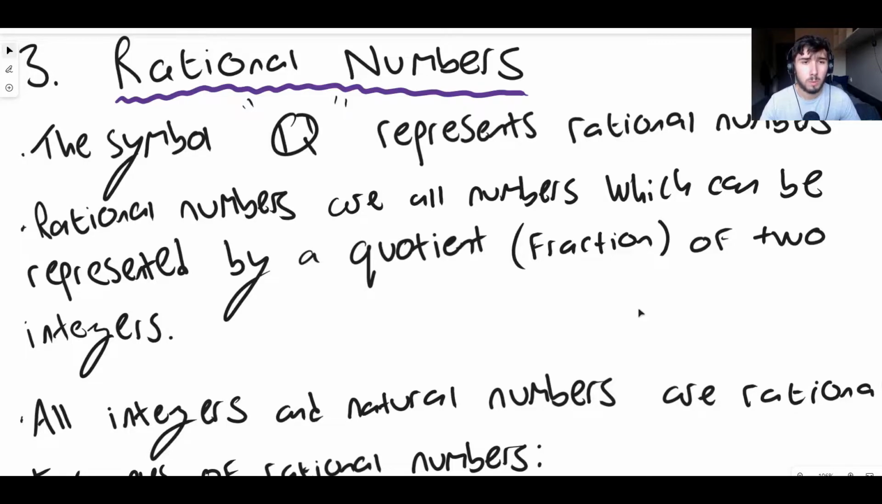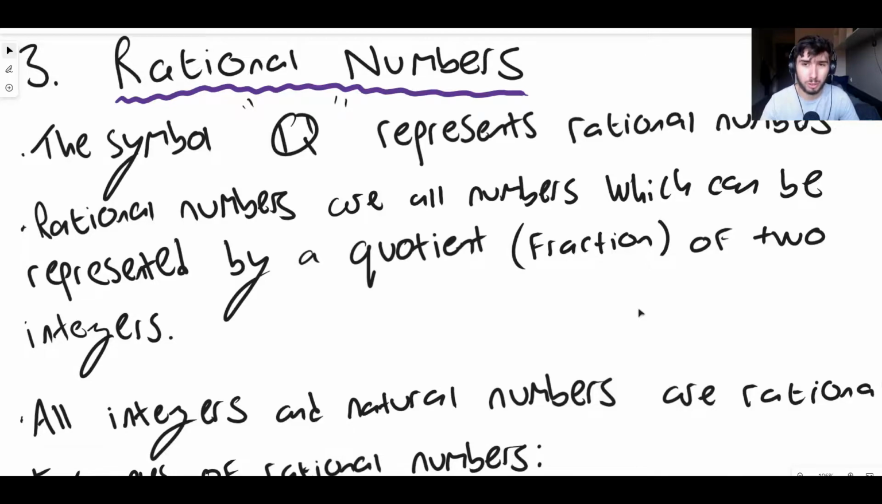So we use the symbol thick Q to represent rational numbers. The reason why we use Q is because R is already taken, and you'll see that in a moment. So it's Q. I know it's a bit strange, it's Q. The reason why we use the letter Q for rational numbers is because Q stands for quotient.